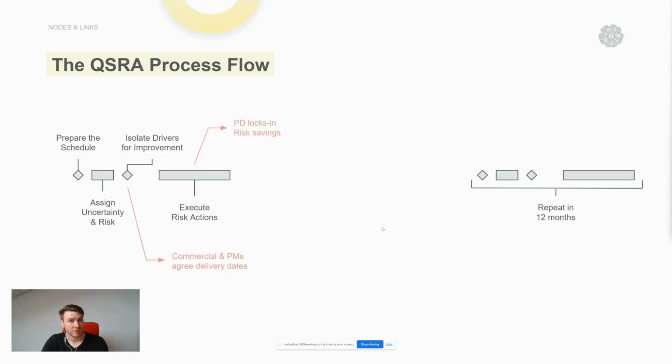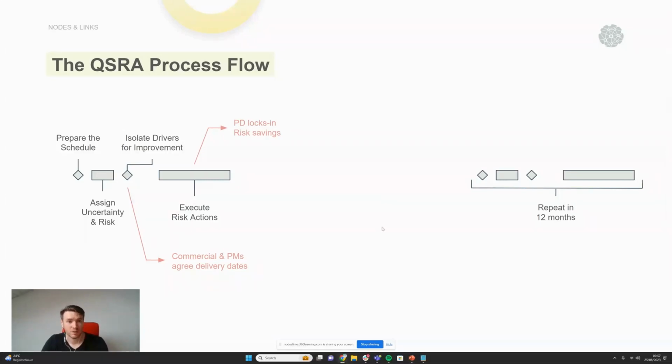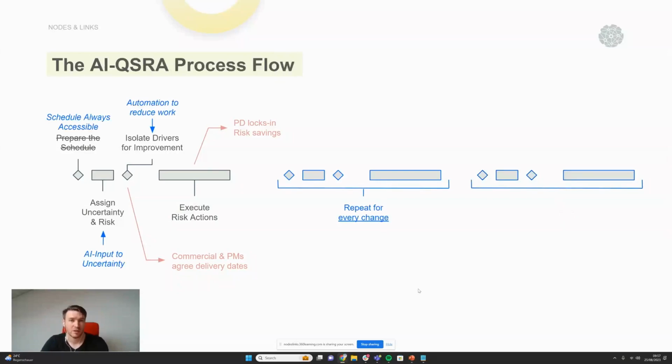A QSRA process flow that I've seen recently, because of the AI technology, is this, where people aren't summarizing 50,000 line schedules into 500 line because of the AI. They can automatically assign, and because of the automations carrying between the different versions, they run them, and because of those time savings, every single change or every monthly update, they're rerunning the same process because it's as simple as a couple of button clicks.